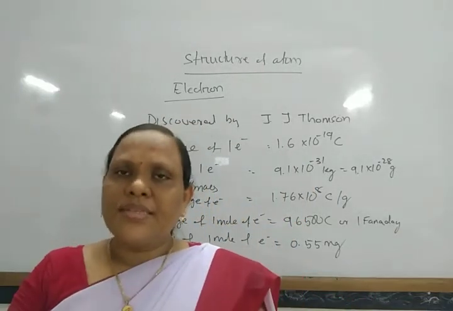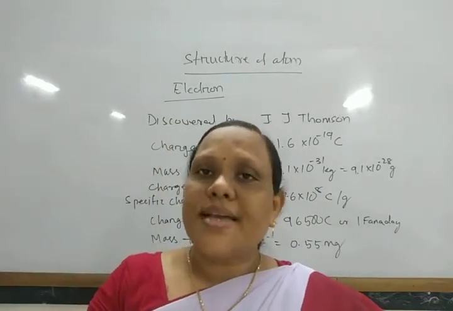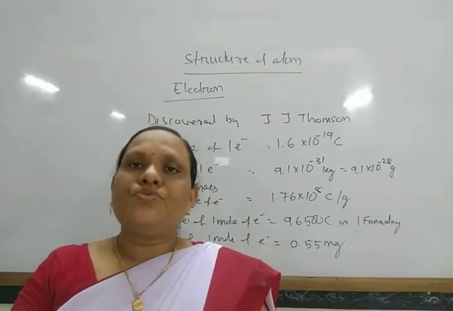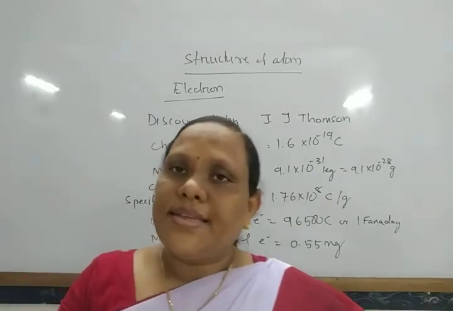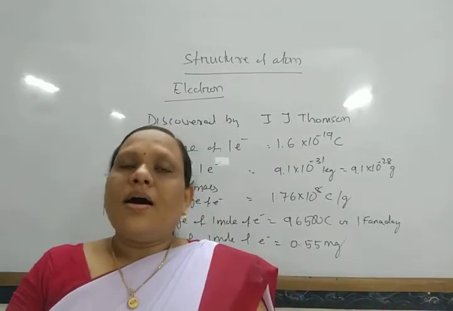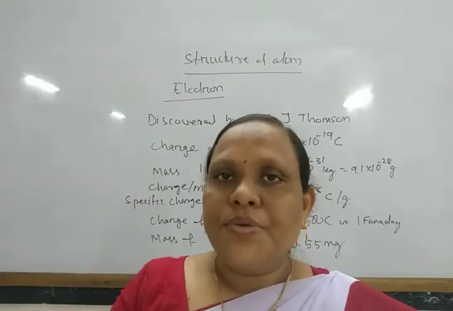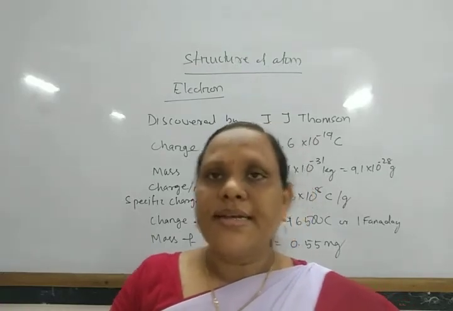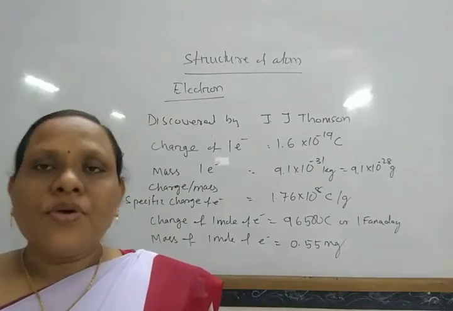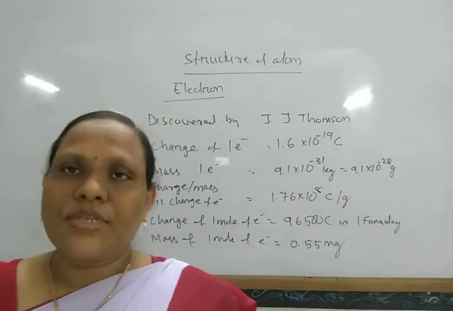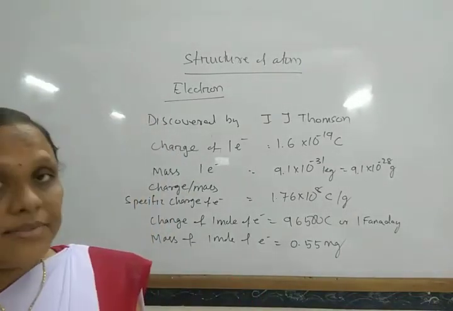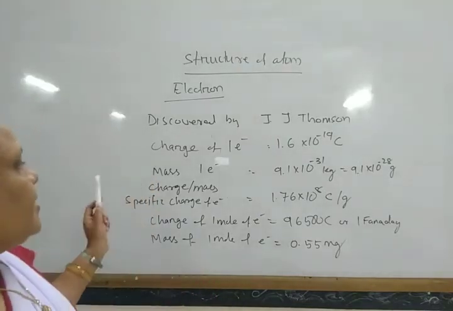So an electron is the fundamental particle which carries unit negative charge and has a mass 1/837 the mass of a hydrogen atom, that is equal to 9.1 into 10 to the power minus 28 gram. It carries 1 unit charge, that is 1.6 into 10 to the power minus 19 coulomb, and negative charge.